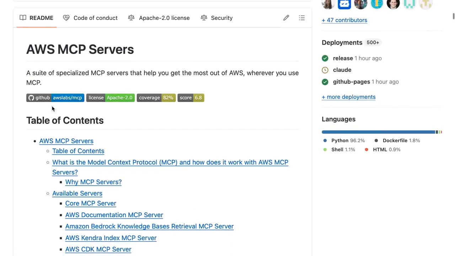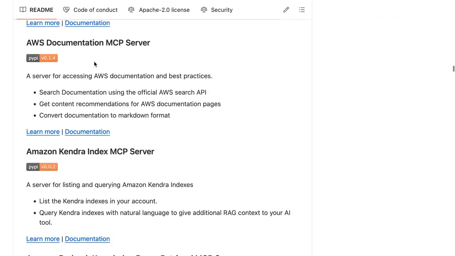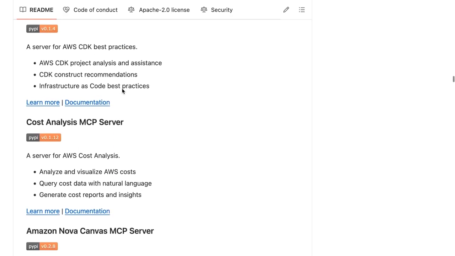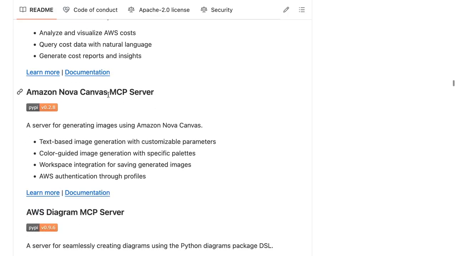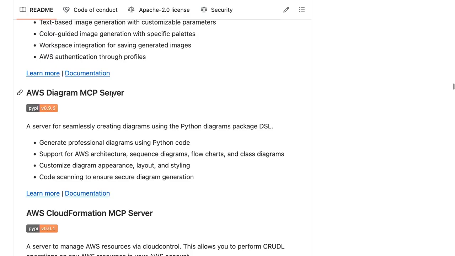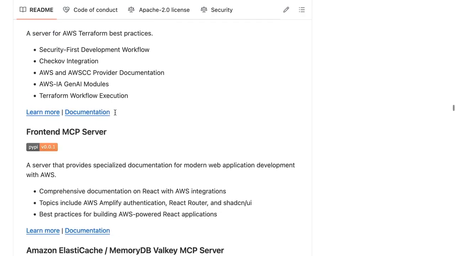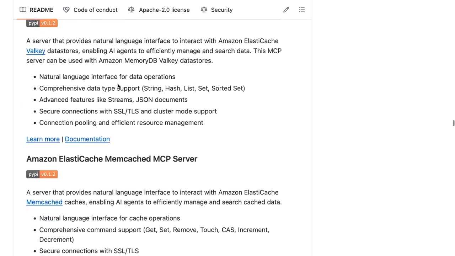So there is an official list of AWS MCP servers that do a bunch of different things. So I'll go through some examples. We saw the documentation one, Bedrock knowledge base, if you have a bunch of PDFs or documents you want to give to an LLM. Cost analysis, so if you want to do AWS cost analysis, the MCP server could be useful for you. Amazon Nova Canvas, if you want to draw images. The diagram one that we used today, you can also draw AWS architecture diagrams. CloudFormation, and Terraform if you use Terraform, front-end code if you want to specialize in React or using AWS Amplify, etc. So there's a whole suite of MCP servers.